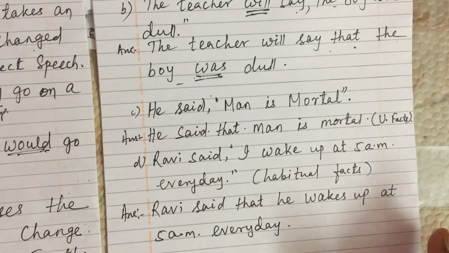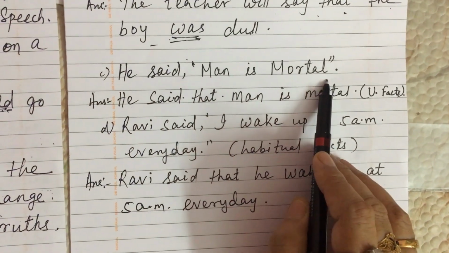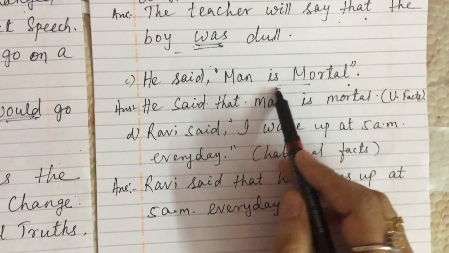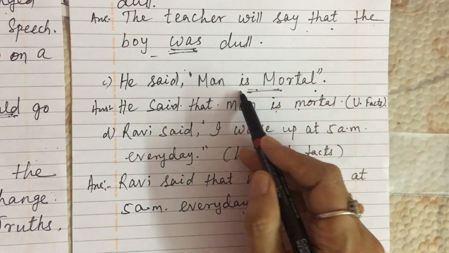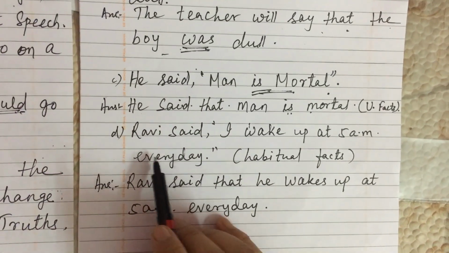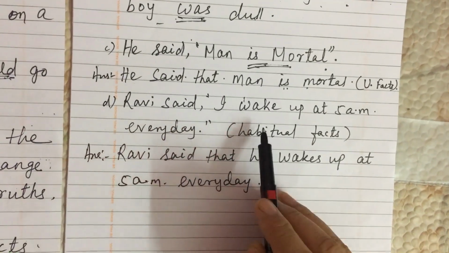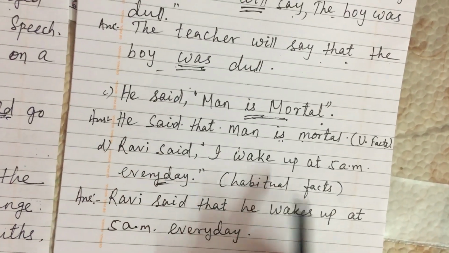Now we'll see universally true facts. He said, "Man is mortal." It is universally true, so: He said that man is mortal. The tense did not change in this case. Next we'll see habitual facts. Ravi said, "I wake up at 5 a.m. every day." Every day is a habitual fact.